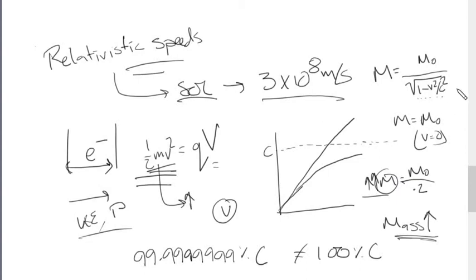Then at a point, if we theoretically reach the speed of light, v squared becomes c squared, so 1 minus 1 is 0. So m becomes m naught divided by 0, which is an incalculable amount of mass.